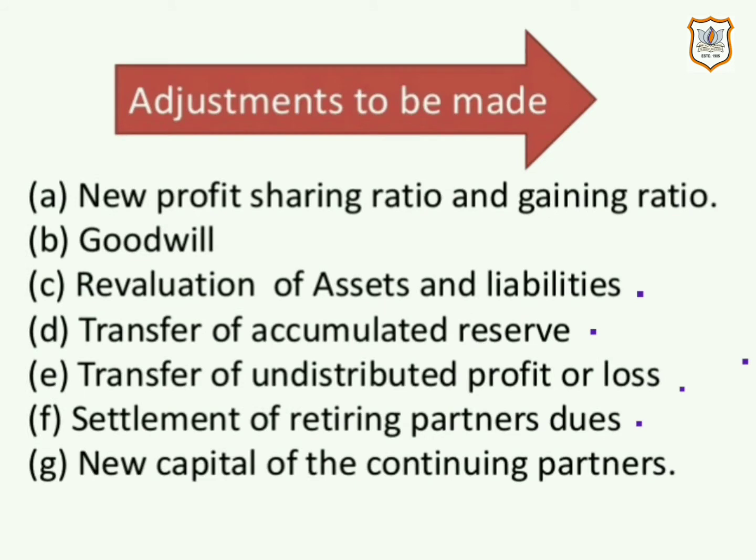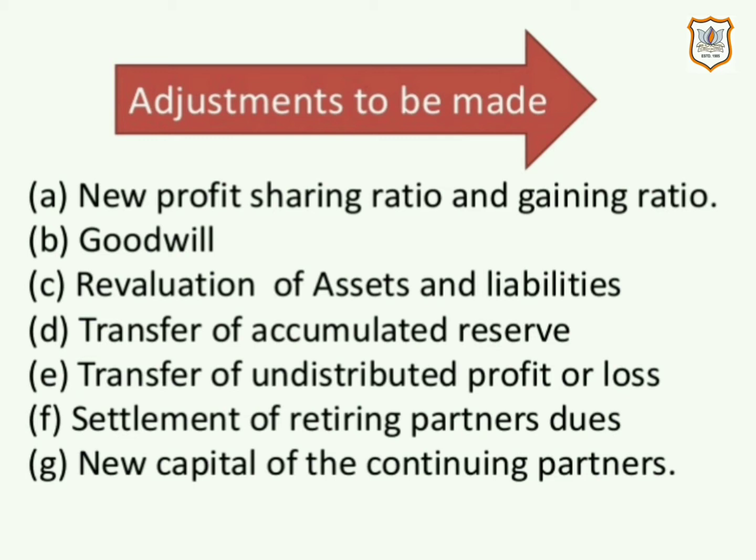Now let us see the adjustments required to be made on retirement. See, the following accounting aspects and accounting treatments are required to be taken into consideration when, on the date of retirement, a partner retires or dies and remaining partners decide to continue the business of the firm. So here, first thing which is to be done is calculation of new profit loss sharing ratio and calculation of gaining share of continuing partners.